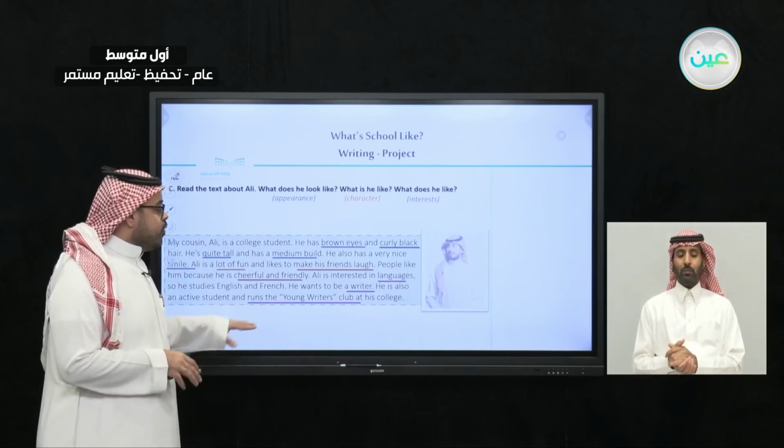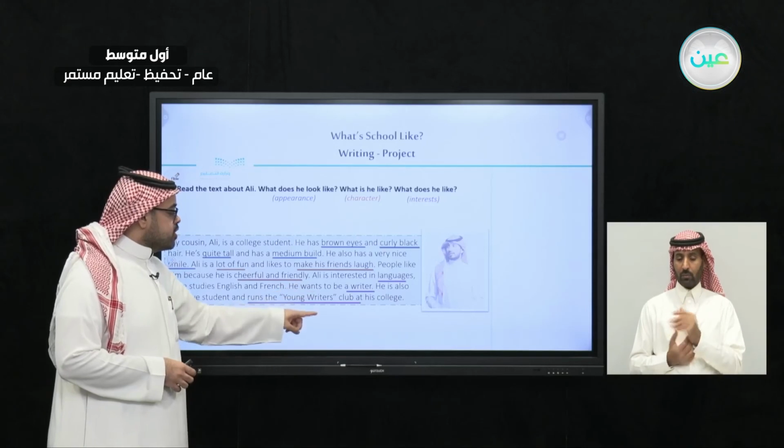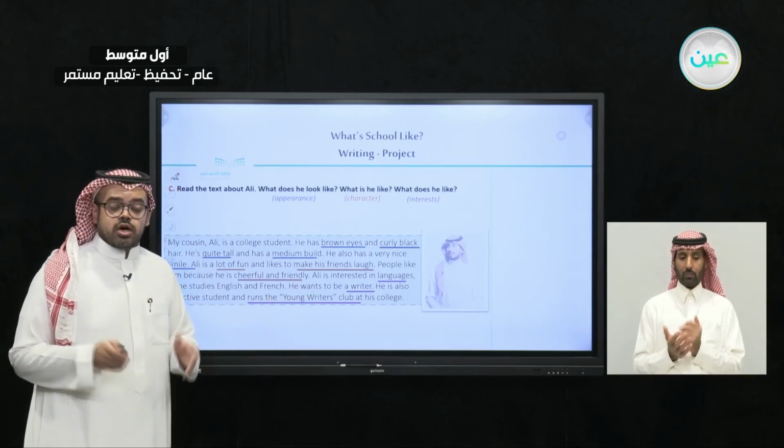So now we have answered all these three questions. We have answered: What does he look like? He has brown eyes, curly black hair, tall, medium build. And what is he like? He's a lot of fun, he's cheerful, he makes people laugh. And his interest, he likes languages. He wants to be a writer, and he runs the Writers Club at his college.